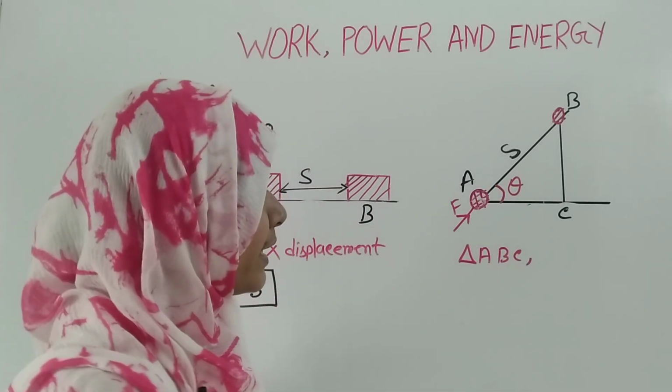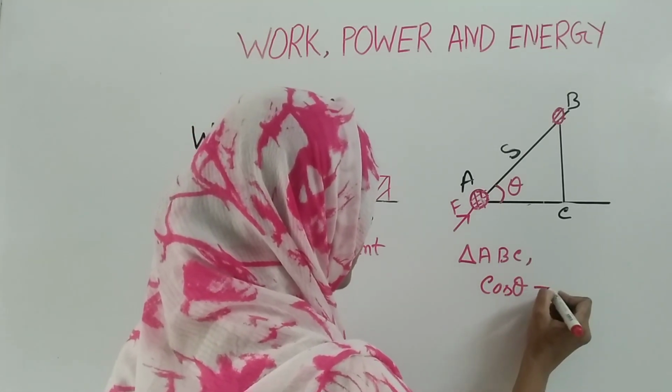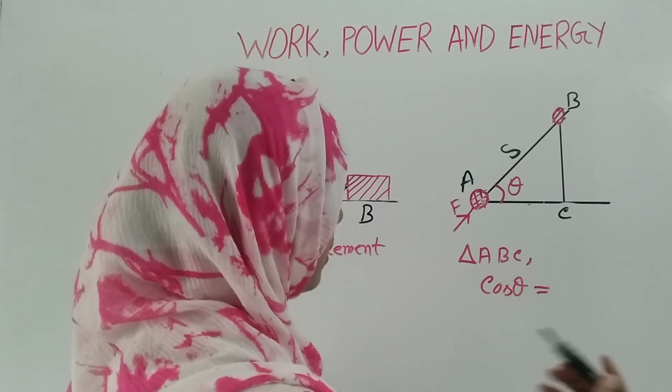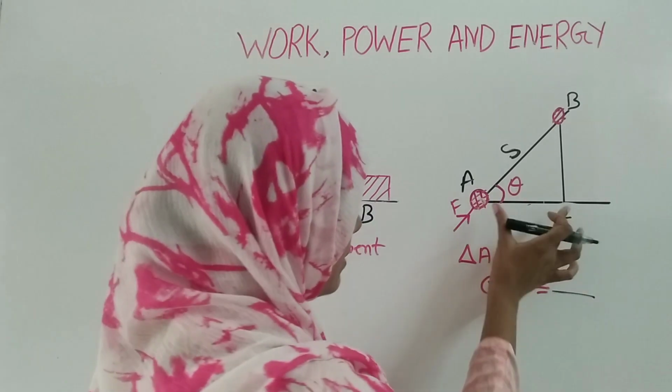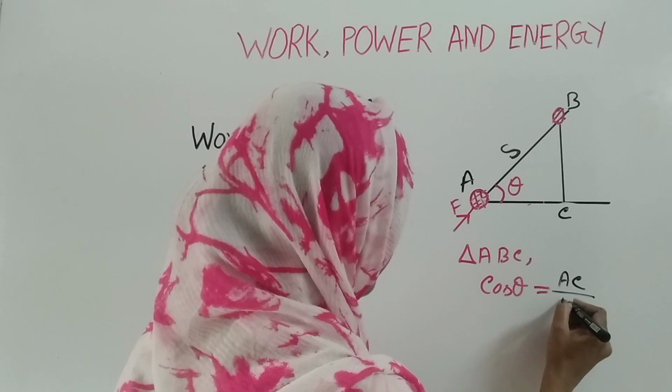In the right angle triangle, we can write that cos theta is equal to base by hypotenuse. Here base means AC and hypotenuse means AB.